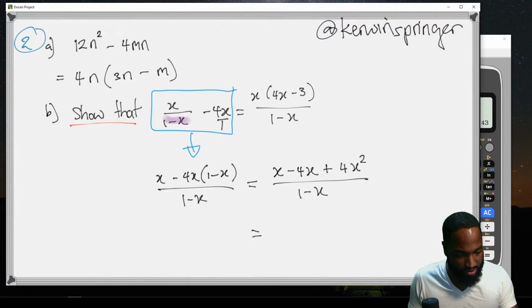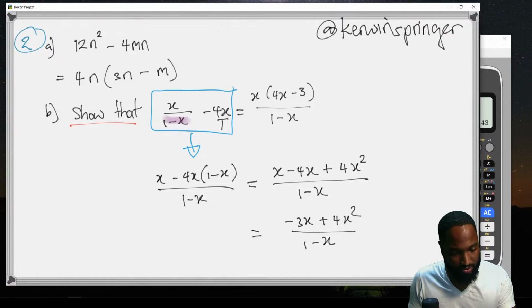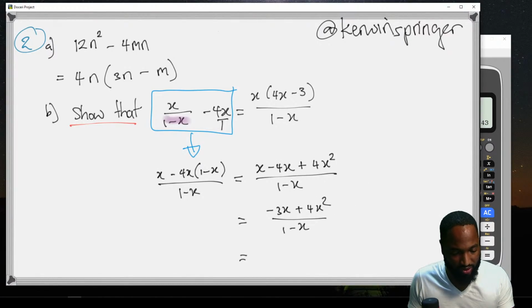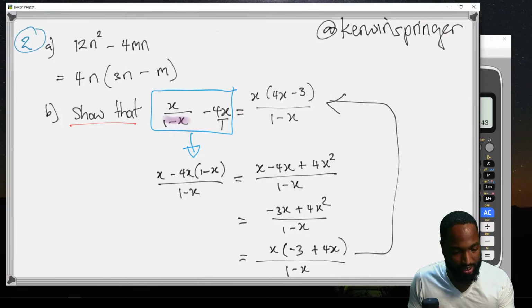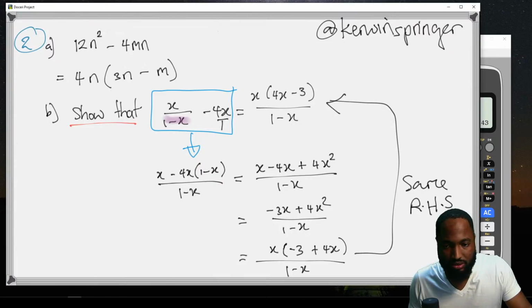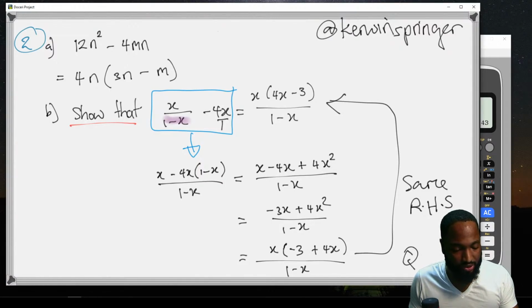So this is minus 3x plus 4x squared all over 1 minus x. So one more line for them. If I factorize all the x out of both sides, I will get x(negative 3 plus 4x) over 1 minus x. This is the same as the right hand side. So it's proven. It's a QED situation.